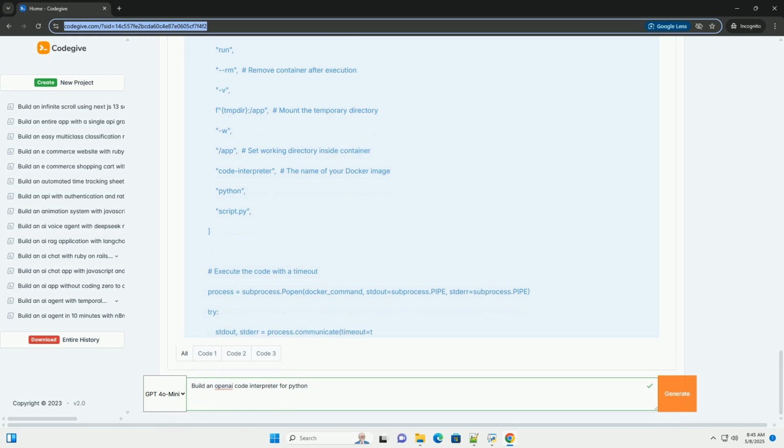Docker is highly recommended for security. Subprocess is less secure. None will not execute the code, but can be useful for debugging the generated code. Timeout configuration sets a timeout for code execution to prevent infinite loops.